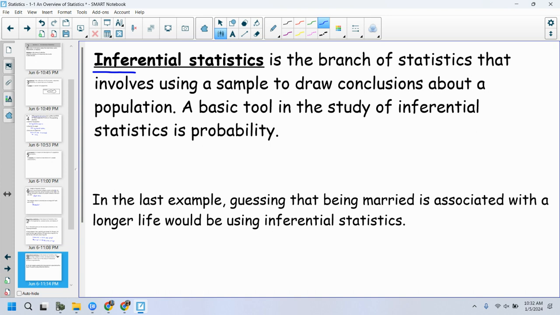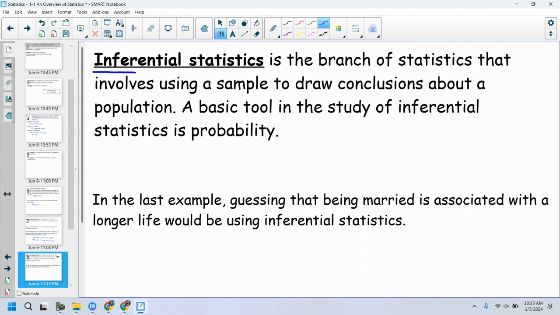Getting an idea of, okay, for example, if I took this classroom's GPA, how confident would I be to say, well, your GPA would match the entire population of schools GPA, right? How confident would I be in that statement, right?